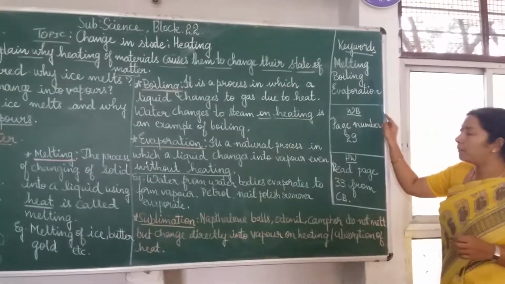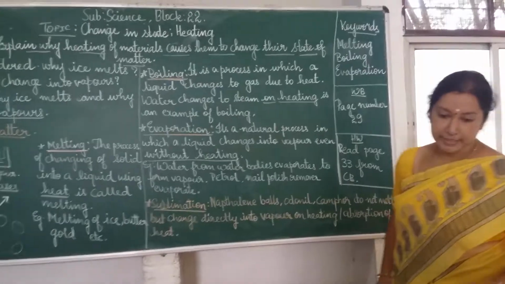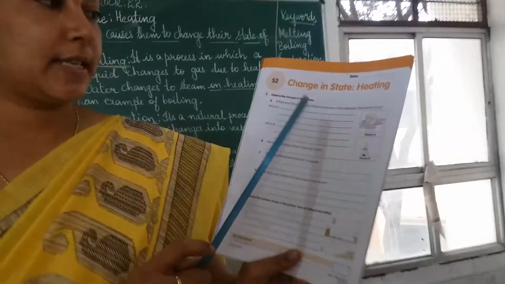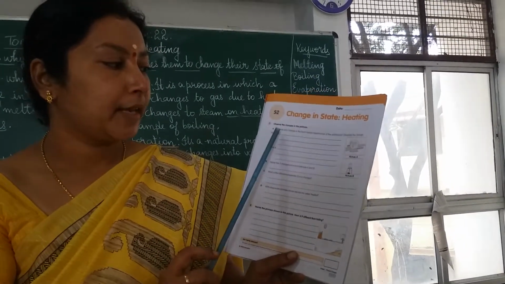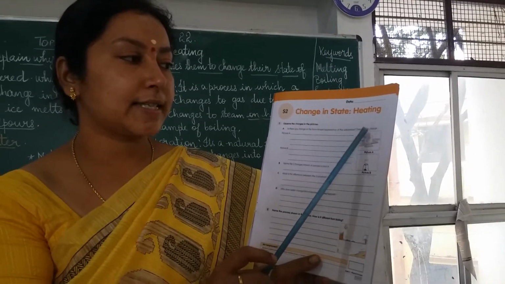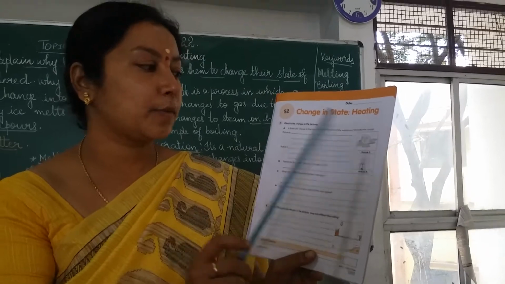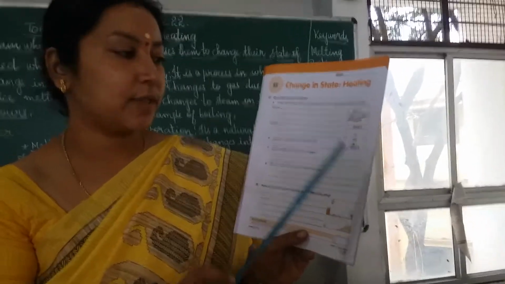Keywords: melting, boiling, evaporation. Open your workbook page number 29. On page number 29, you have the first question, change in state on heating. Observe the change in the picture. Is there any change in the form, shape or appearance of a substance? Describe the change. What is the name of this change? See, the ice cube is there. You have to write, picture B, what change is this? What demo did we see now?